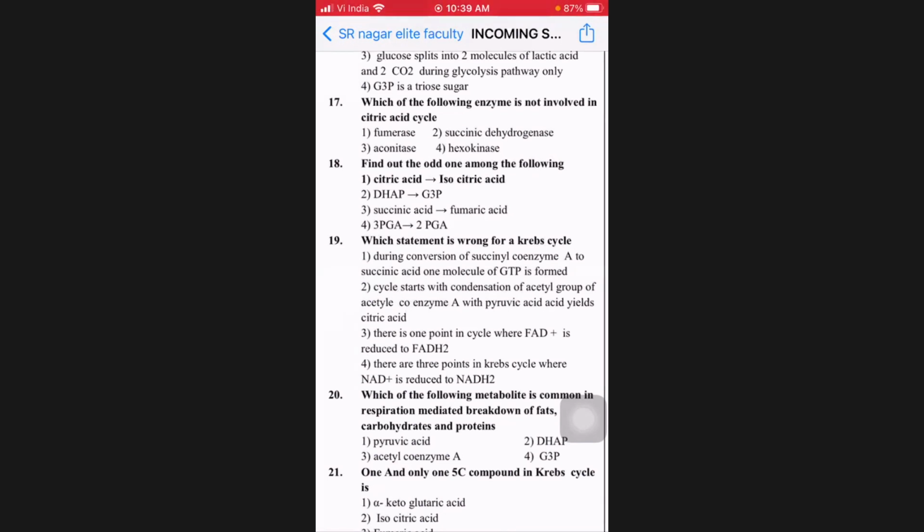If we go with logic, isomerization is one, oxidation is the other. DAP to GAP is isomerization. 3-PGA to 2-PGA is also isomerization. Citric to isocitric is also isomerization. So you are left with succinic to fumaric acid, which was oxidation. So the answer is 3.